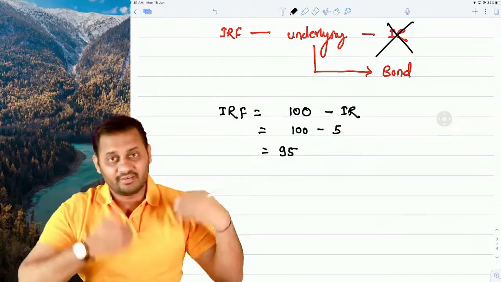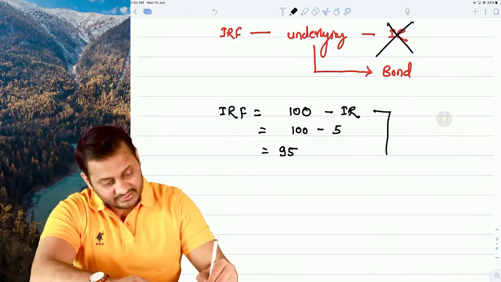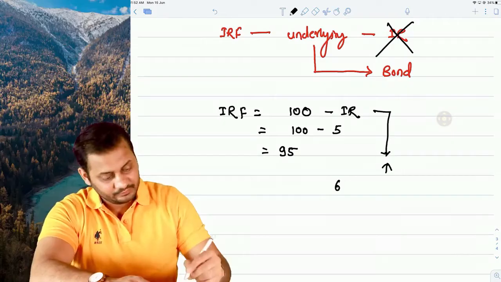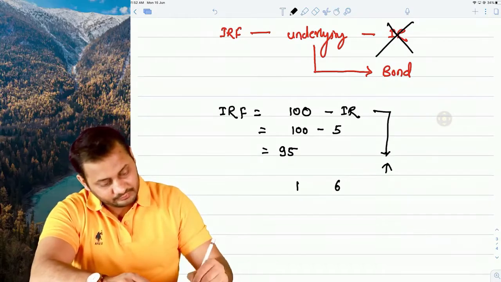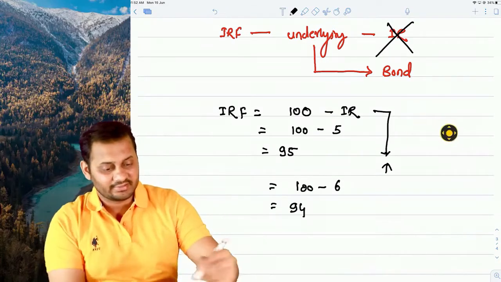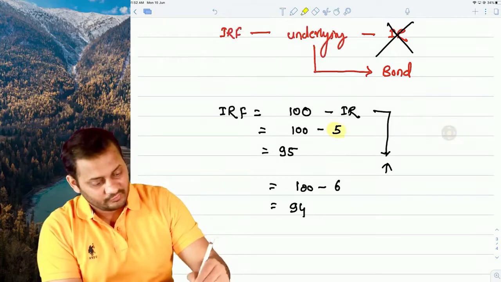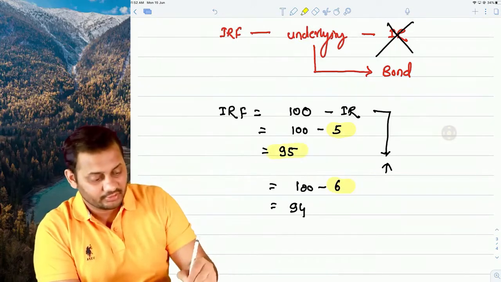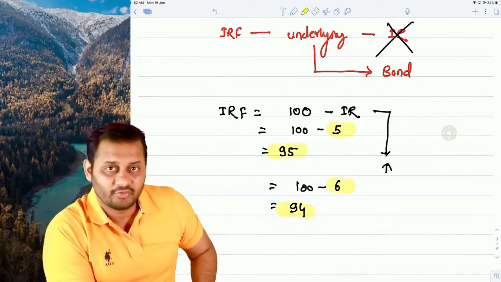Let's say the interest rate increases to 6%. What will happen? 100 minus 6, it will be 94. So if I increase the interest rate from 5% to 6%, the price of the interest rate future goes down from 95 to 94.